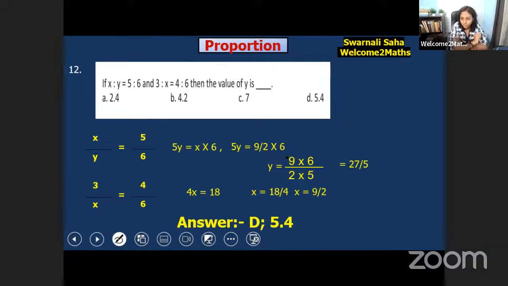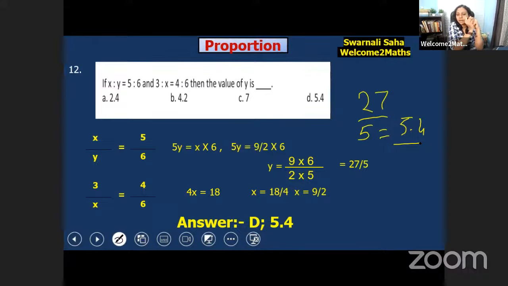Whenever you do the division, 27 by 5, it would be 5.4. Okay, and that is the answer. It is D. So 5.4 is the answer. Option D is the right one.